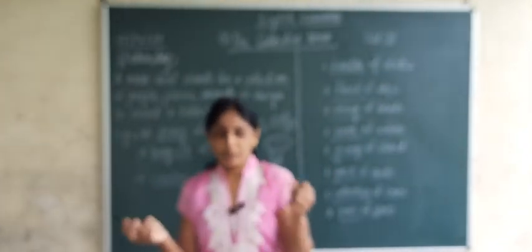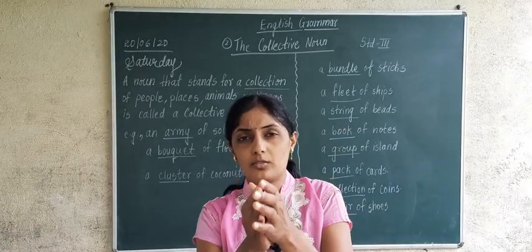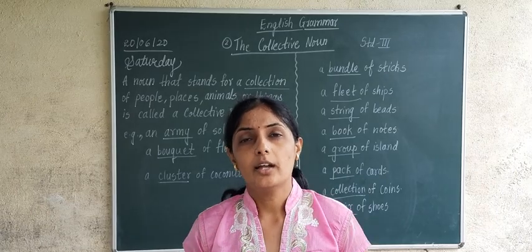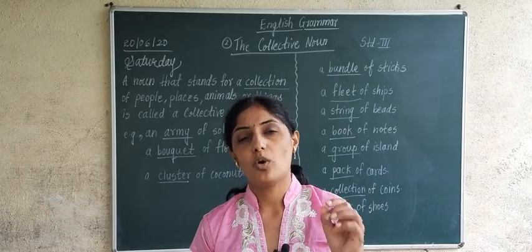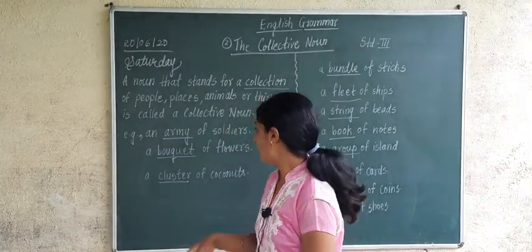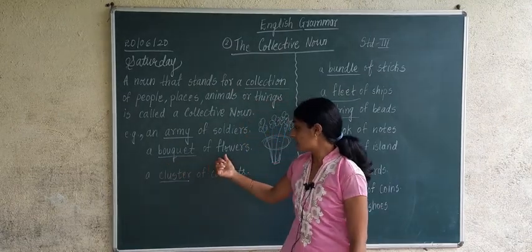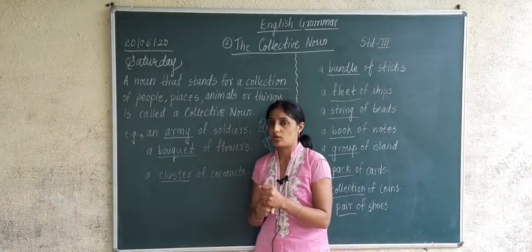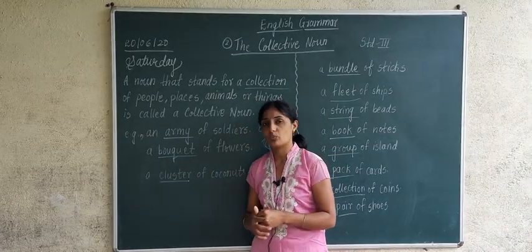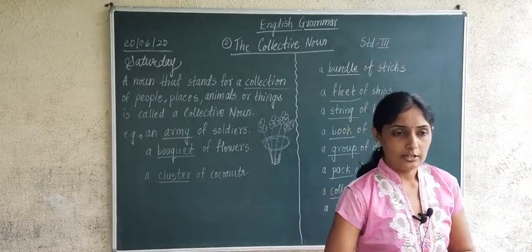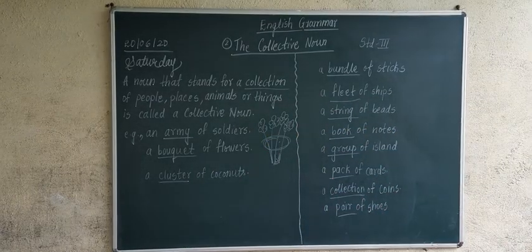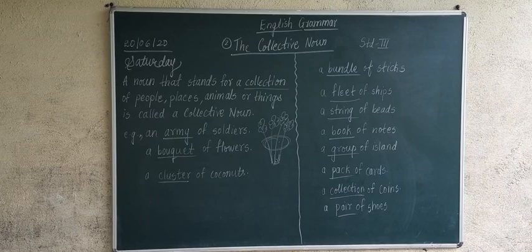When many flowers are tied together, it is called a bouquet. So bouquet is collective noun. I think you have understood. Correct or not? Have you understood or not?